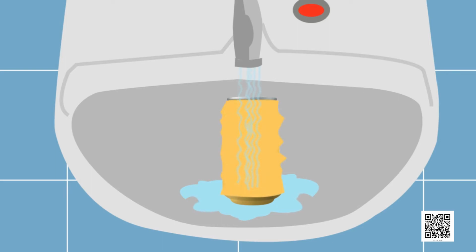Does any change occur in the shape of the can? Yes. Can you guess why? The shape of the can distorted. As water is poured over the can, some steam in the can condenses into water, reducing the amount of air.